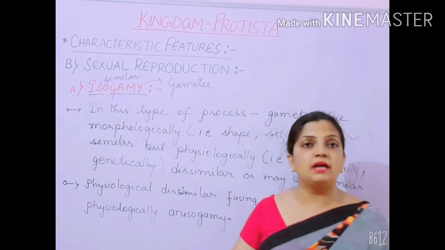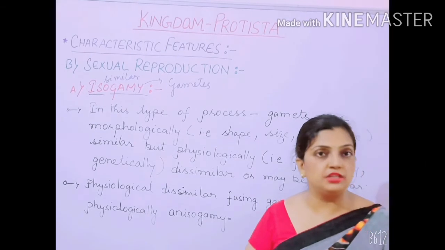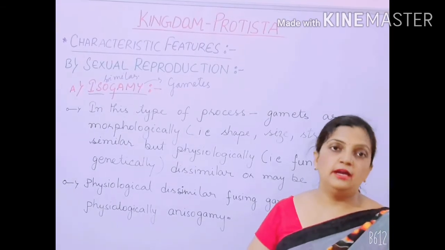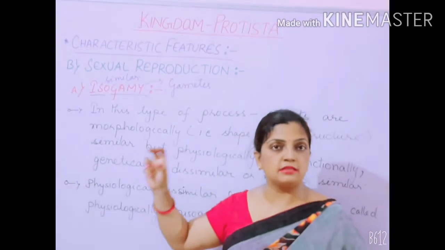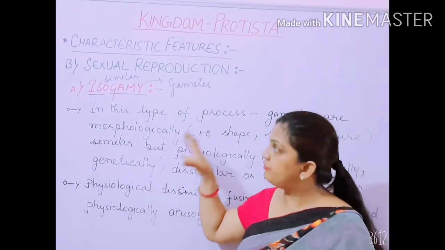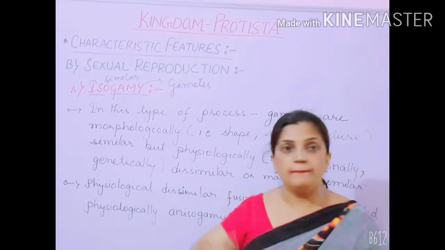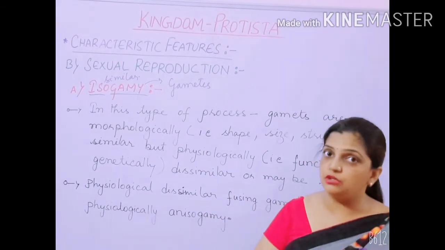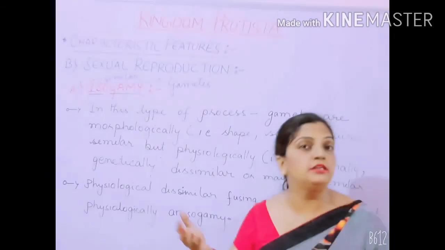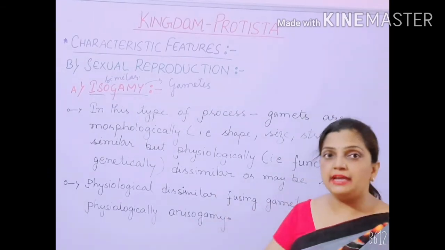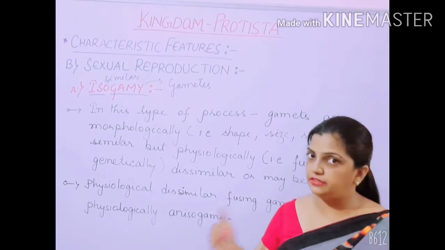Now what do you mean by physiologically? Physiological means functionally or genetically. Structurally, according to shape, size and morphological structure, the gametes are similar. But physiologically, they are dissimilar or they may be similar too. So functionally and genetically they may be the same or they may be different.